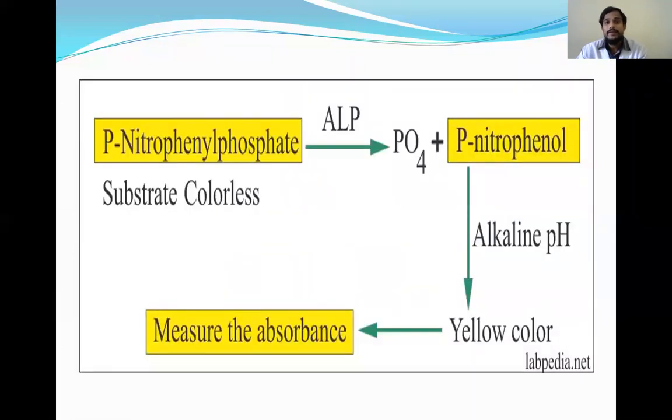And coming to ALP, alkaline phosphatase, it helps in the removal of the phosphate. This is more specific to the hepatobiliary system, mostly to the biliary system than to the liver, because alkaline phosphatase is present in the biliary cells. So that's why it is helpful in the diagnosis of diseases of the hepatic and the biliary system.